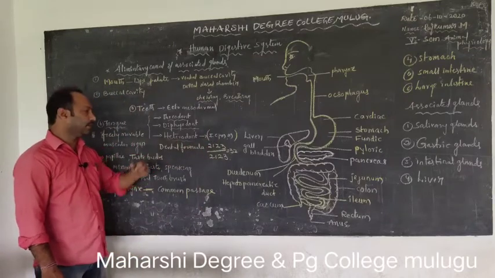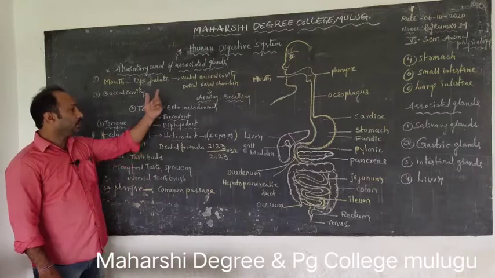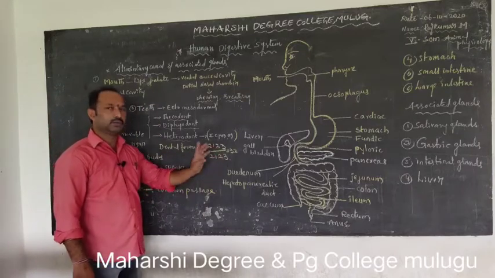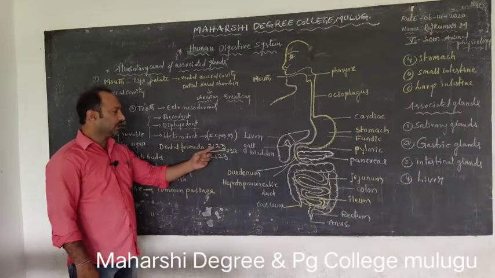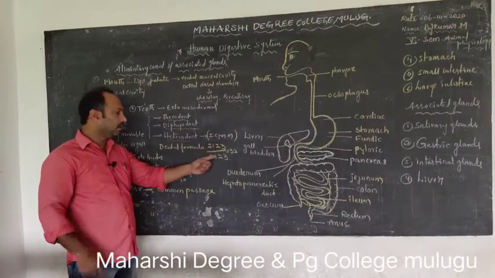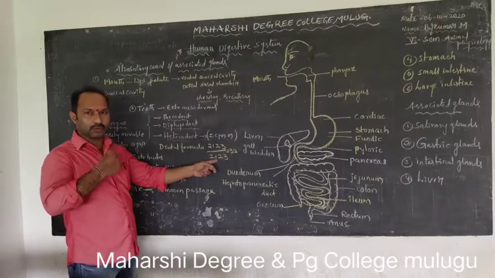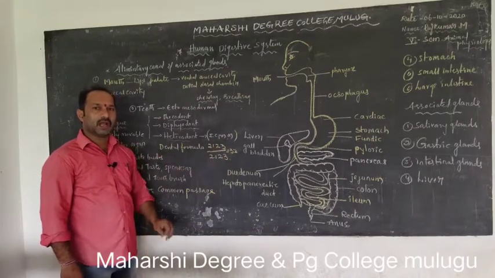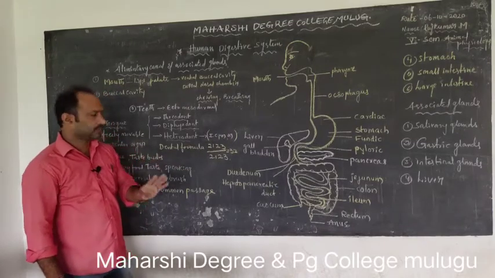Hence it is called heterodont. In human beings, the dental formula is 2123 by 2123. This indicates half of the upper jaw and half of the lower jaw. A total of 32 teeth are present in adult human beings.